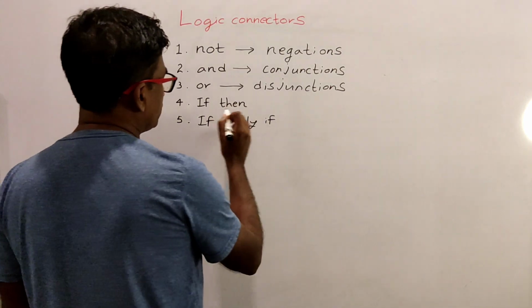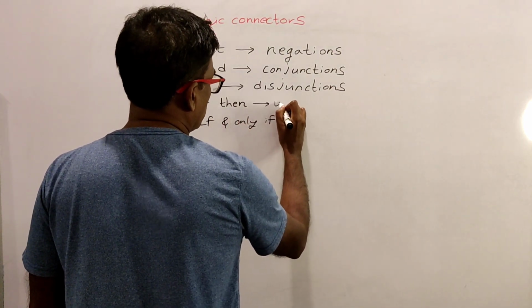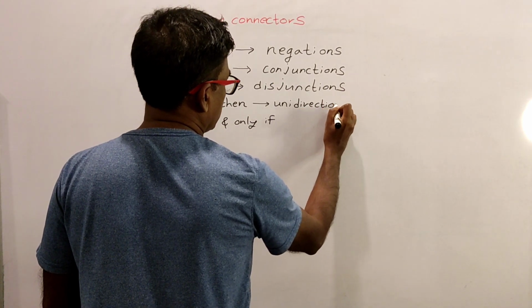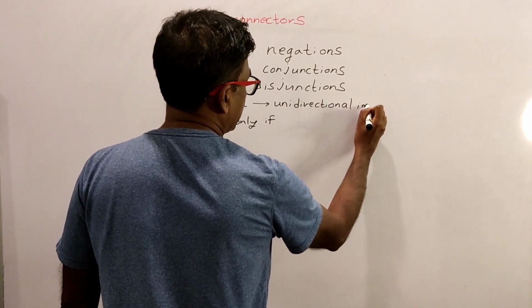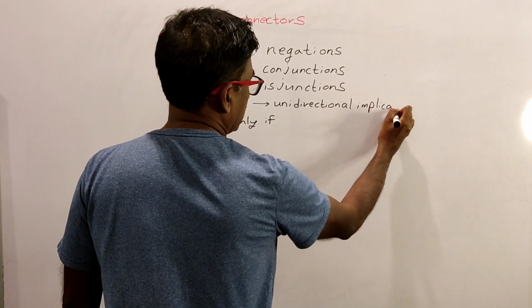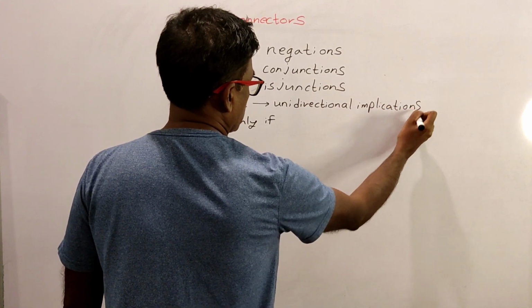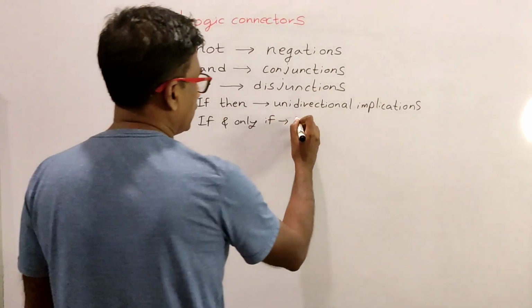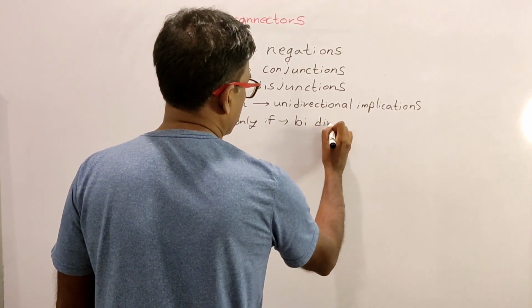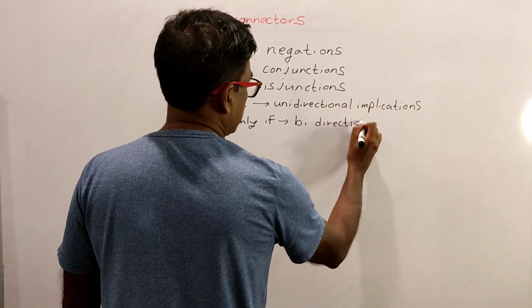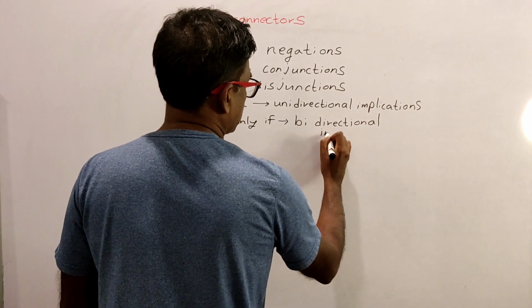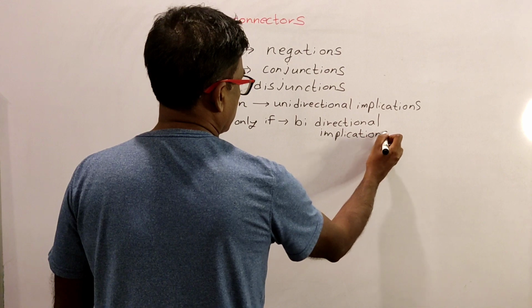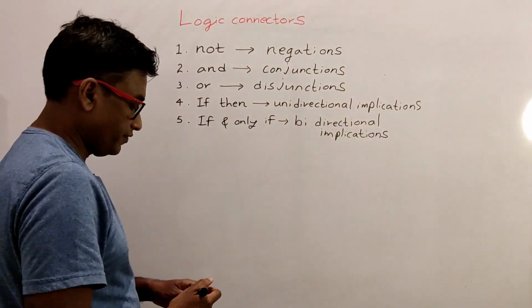Those constructed using if-then are called unidirectional implications. Those constructed using if and only if are called bidirectional implications.